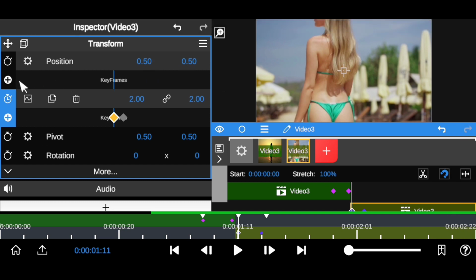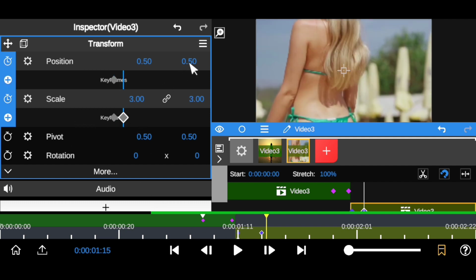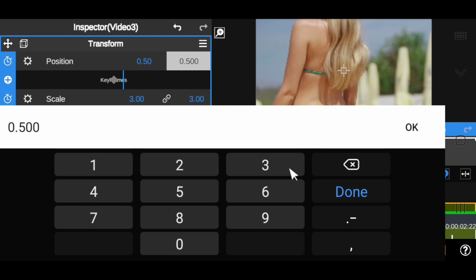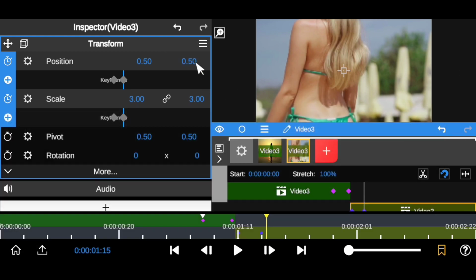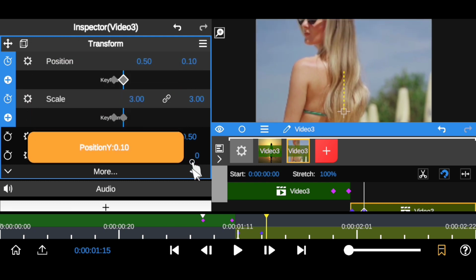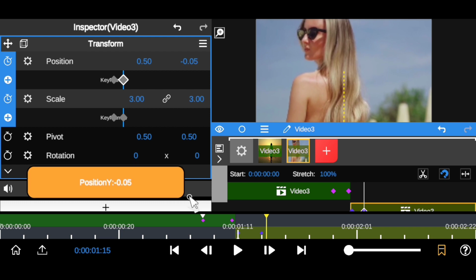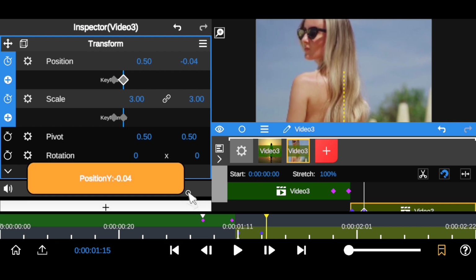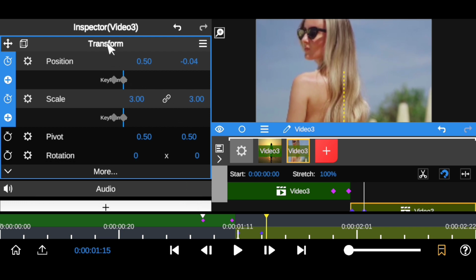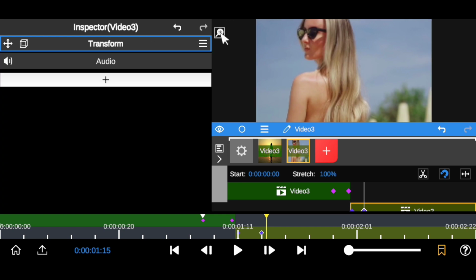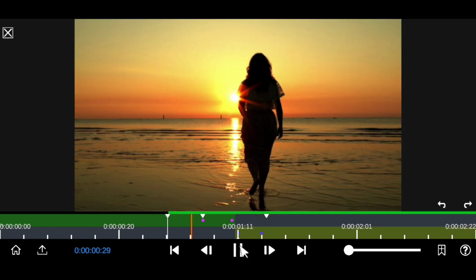You want to add the first keyframe right there, switch to the next keyframe right here and set this to -0.04, or you can as well just bring it a little bit down. It's still the same thing that we want to add, 0.4. If you are okay with this, I think this is okay. So this is what we've created. So let's play and let's see what we have with this.